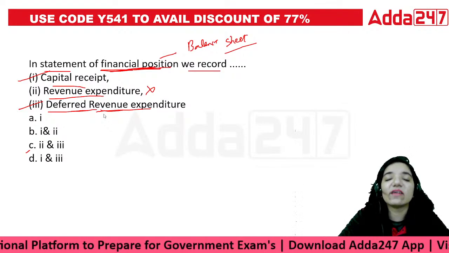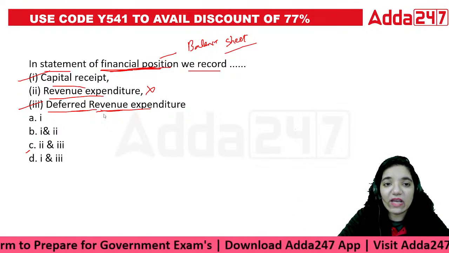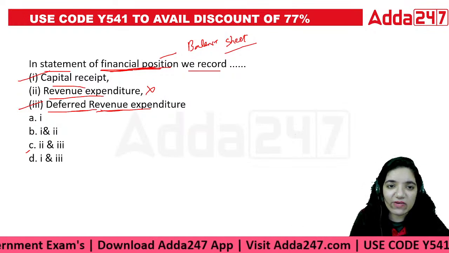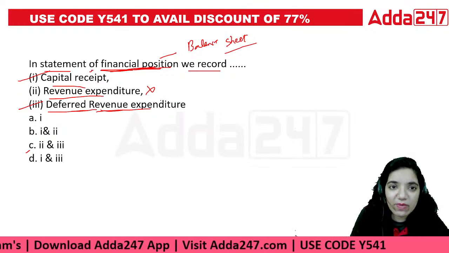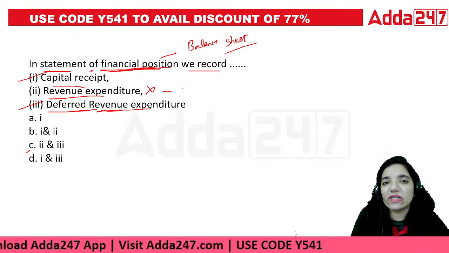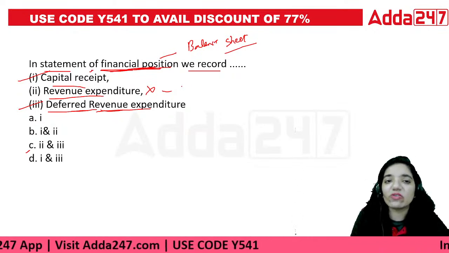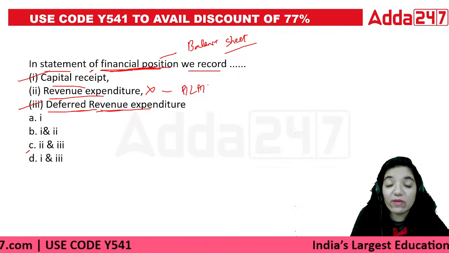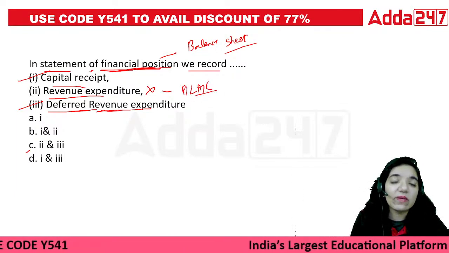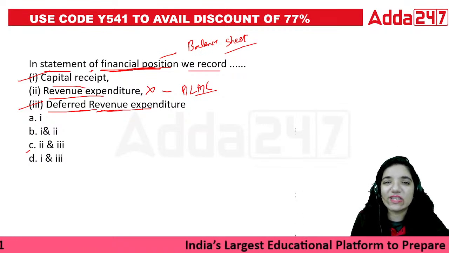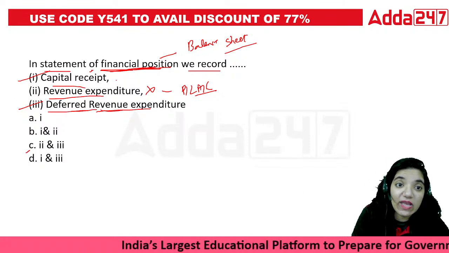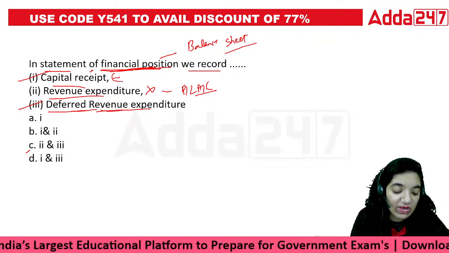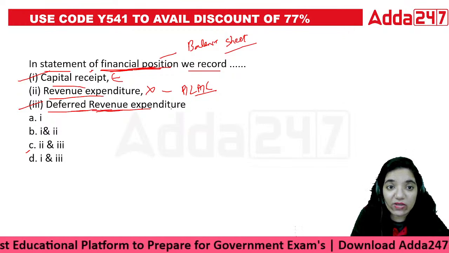See, the point is that in terms of any amount that we see, if I receive a salary, it's not a part of the financial statements. Technically, a business never receives a salary, it always pays. So if you pay salary, it would be a part of the profit and loss account. But if any of the organizations receives a loan, that's a capital receipt for them. And if they make a major expenditure which would be helpful over the period of time, then they will call it the deferred revenue expenditure, right?